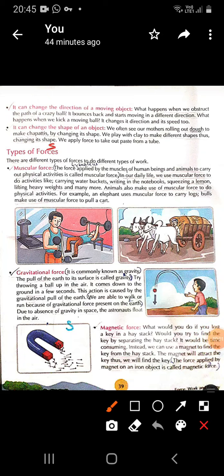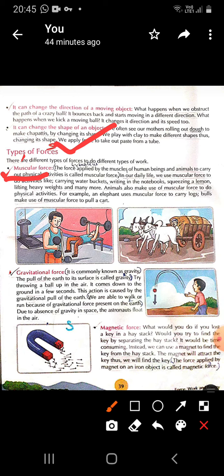Now let us come to the next topic, that is types of forces. Students, we have different types of forces, but in your syllabus only a few are there. First is muscular force, gravitational force, magnetic force and frictional force. Now let us come to these forces one by one. Let us start with muscular force. What is muscular force?